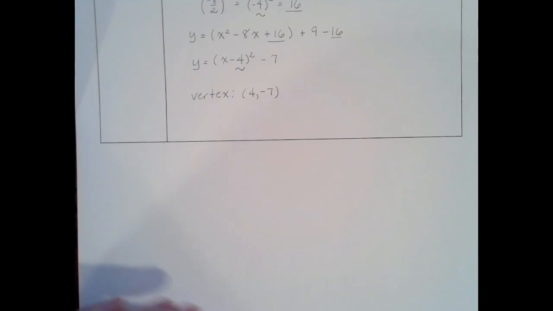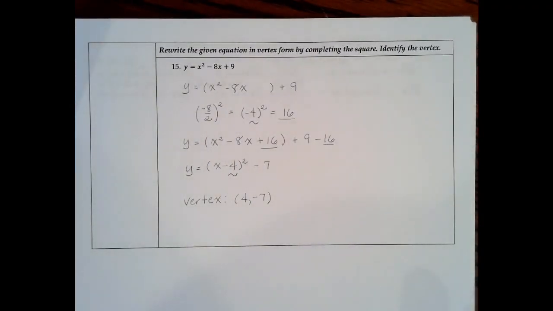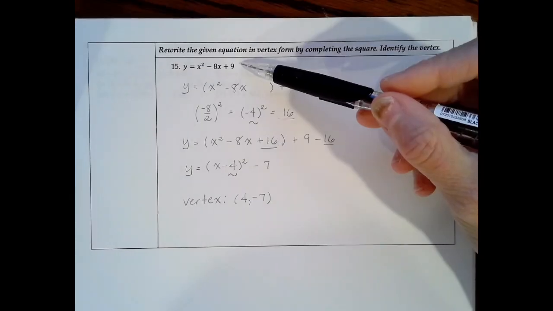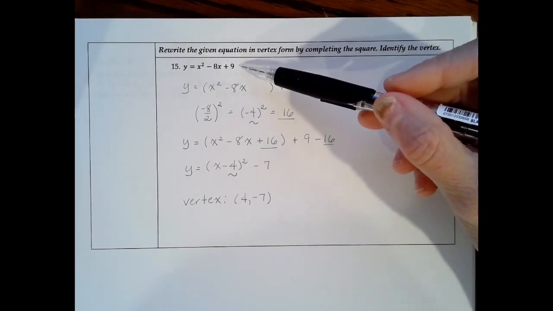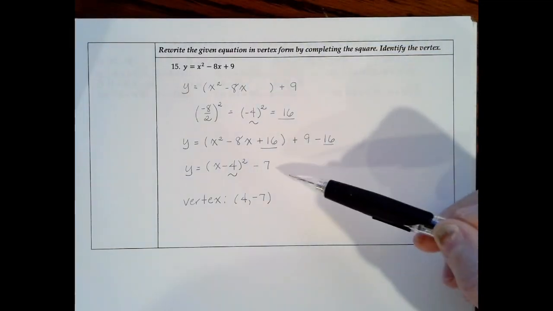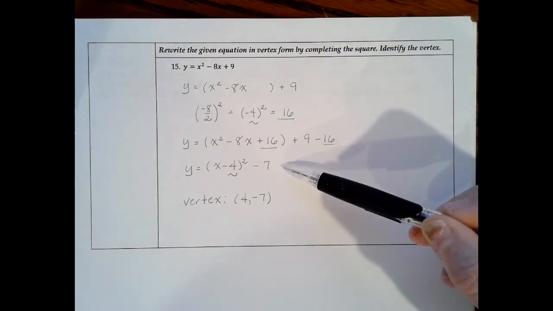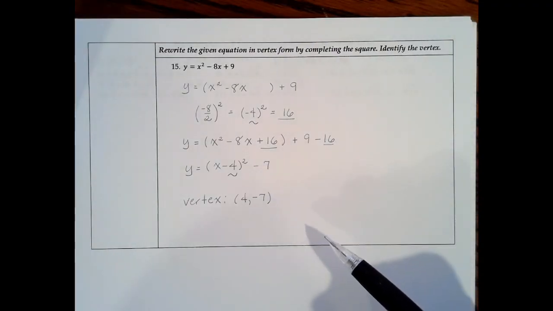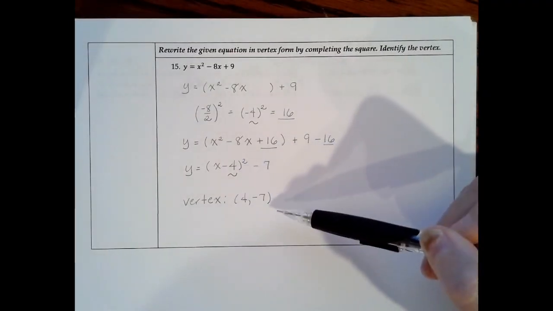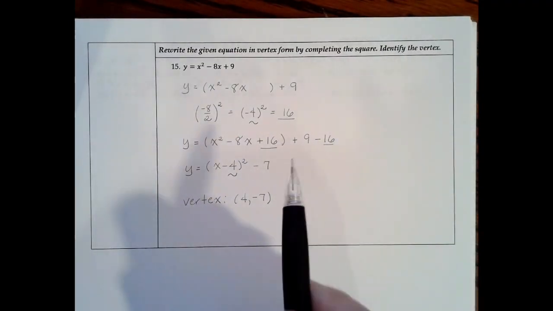All right, the very last problem I want us to look at, which I think is just kind of cool, is we're going to take an equation written in standard form, y equals x squared minus 8x plus 9, and we're going to actually change this expression in standard form into vertex form. How cool would that have been when we were graphing, if we could rewrite our equations from standard form into vertex form to get our vertex very easily? So let me show you how you do that.